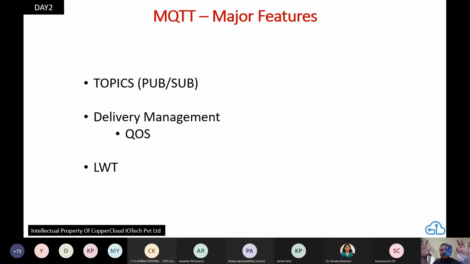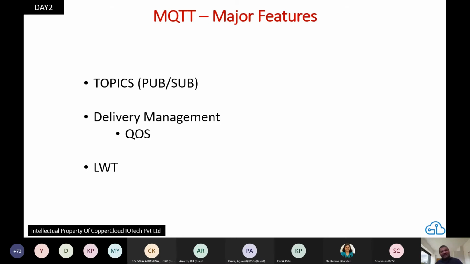So there's a principle in architecture that everything should do the smallest required work that it can do. In case of these devices, it is just sense and send. Sense, send, sense, send, sense, send, or receive and respond. If it receives on, it will switch on a light. If it receives off, it will switch off a light. It will not question why I'm being told to switch on or switch off. That makes its job too hard. Okay, so because your devices are very simple, because you don't want a device to manage the responsibility of sending messages, that's why MQTT takes care of that load. Okay, and that's why delivery management is so important.